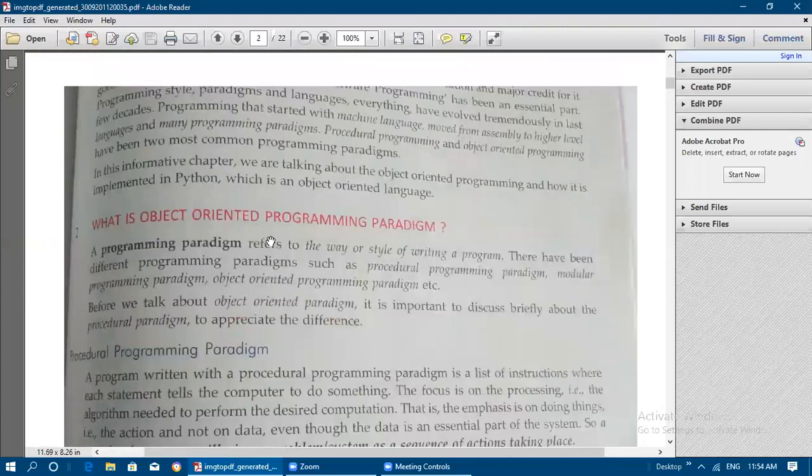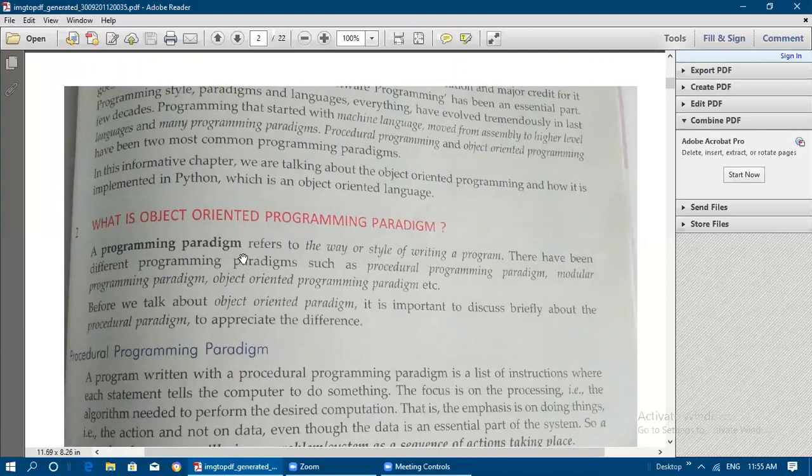Okay, so what is the object-oriented programming paradigm? First, we need to know what is meant by programming paradigm. Programming paradigm refers to the way or style of writing a program. So in which way or style you are writing a program, that is known as programming paradigm. There have been different programming paradigms such as the procedural programming paradigm, the modular programming paradigm, and then the object-oriented programming paradigm, etc. So before we talk about the object-oriented programming paradigm, it is important to discuss briefly the procedural paradigm to appreciate the difference.